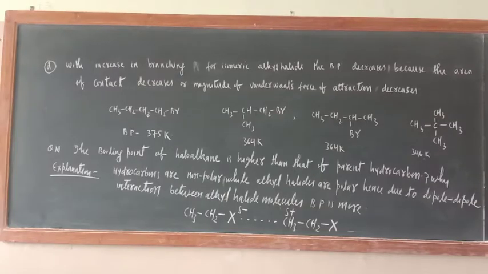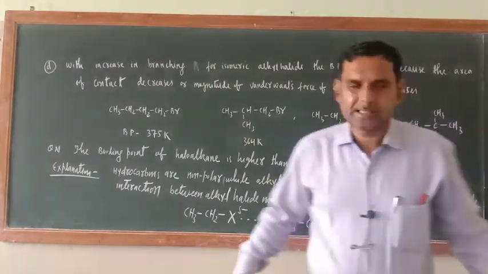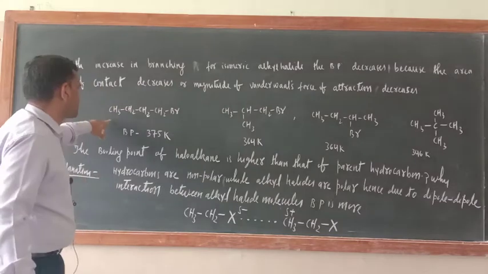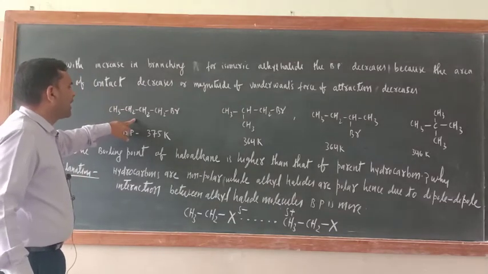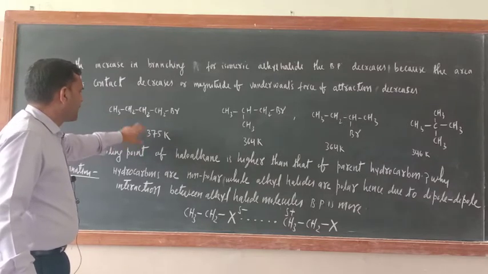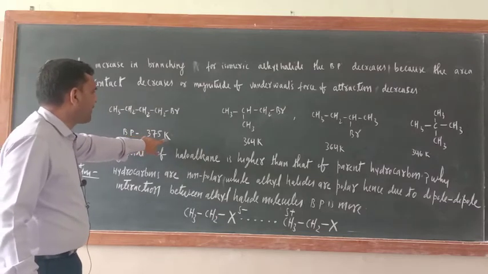Okay, so with the increase in branching for isomeric alkyl halides, the boiling point decreases because the area of contact decreases, or the magnitude of van der Waals force of attraction decreases. Just see, this is 1-bromobutane or n-butyl bromide. It is not branched. Its boiling point is 375 Kelvin.